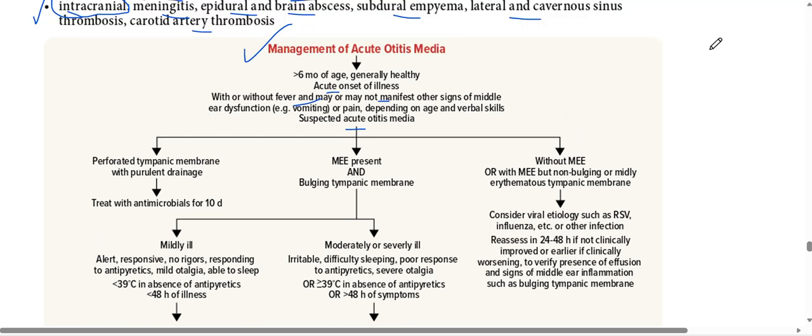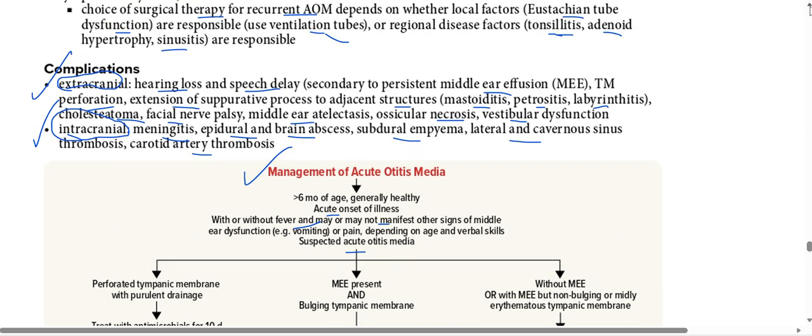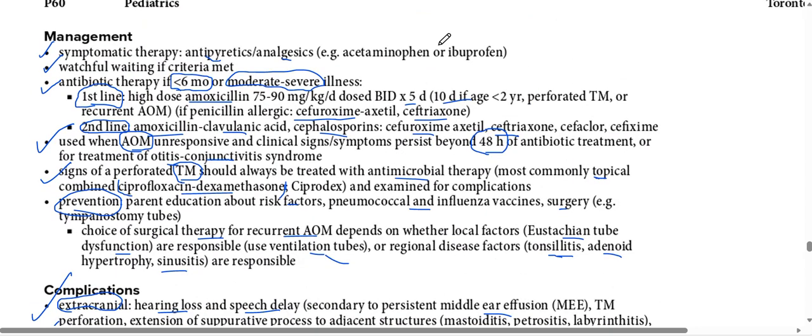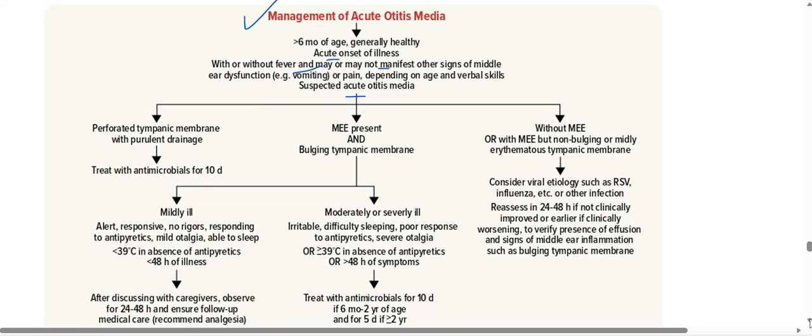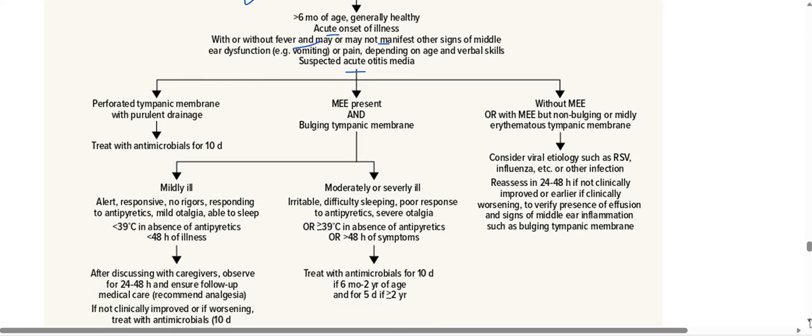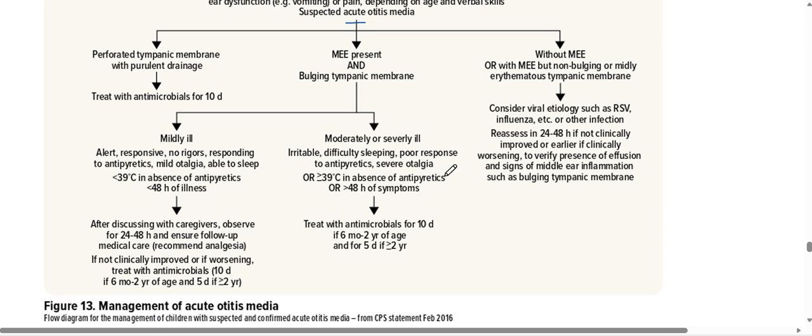As we already know, if the age is less than 6 months, we are not reluctant in starting antibiotics. Okay, and if the child is suffering from any moderate or severe illness, we start antibiotics right away. But if the age is between 6 months and 3 years or more than 6 months, we have to look at all these things.